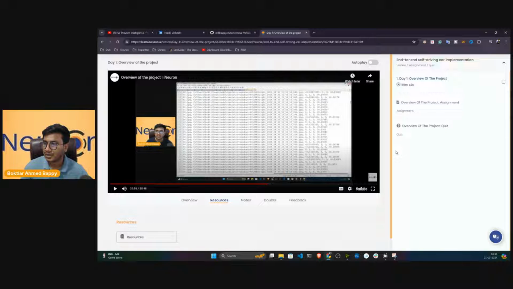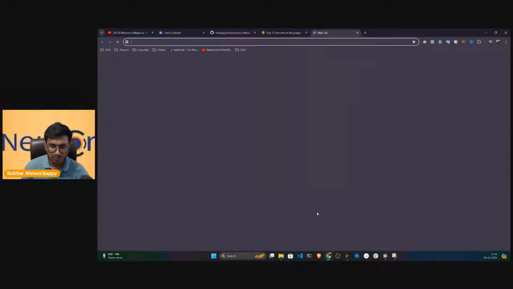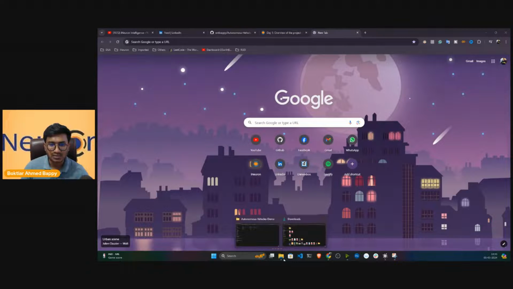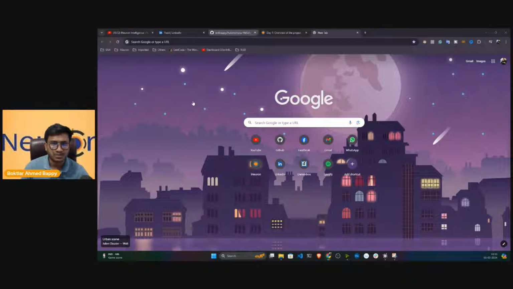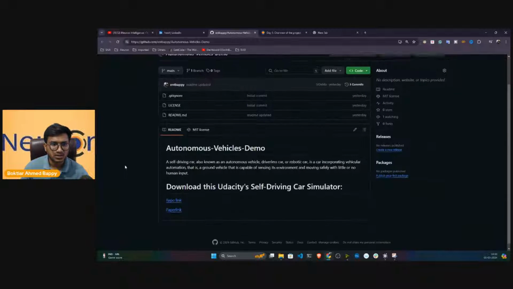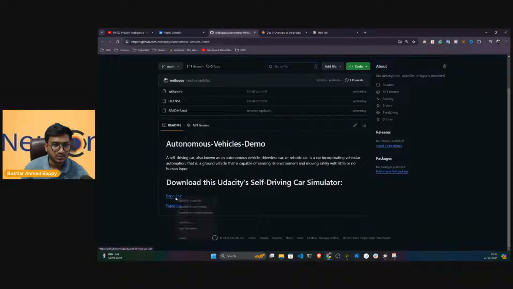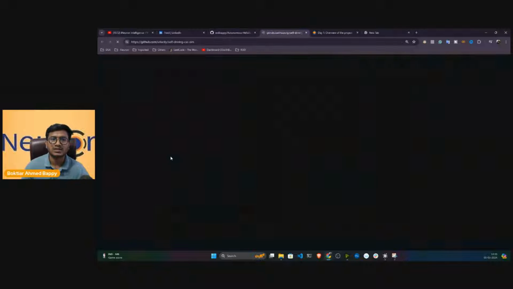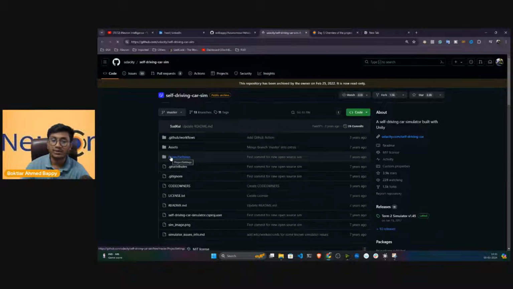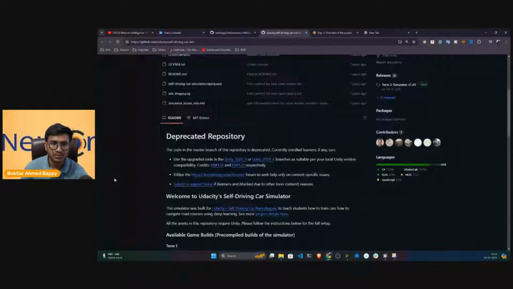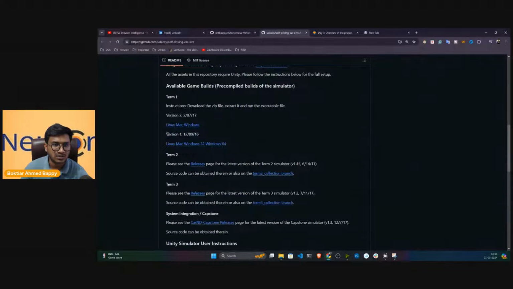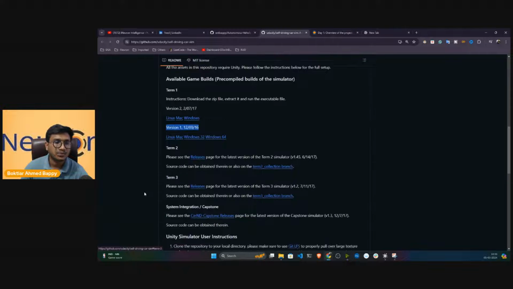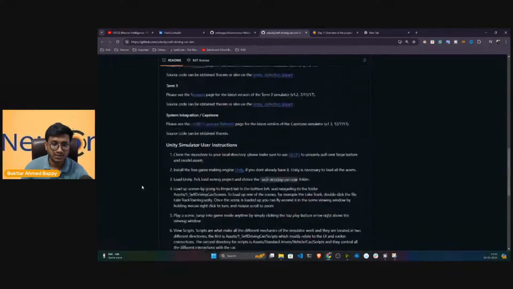Now, guys, yesterday I was discussing that particular software, that means the simulation tool. Let me open this link. This is the repo link, the Udacity Car Simulator. I already told you how to download this simulator. There is a link they have given, and you just need to download version 1. If you're using Linux, Mac, or Windows, download the simulator according to your configuration. I already downloaded this simulator on my system.